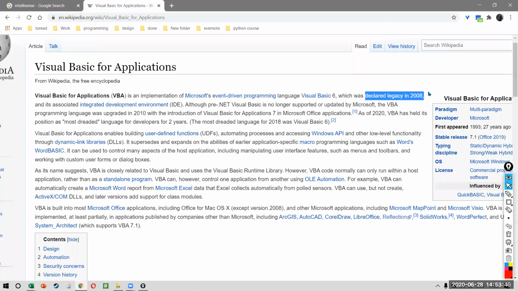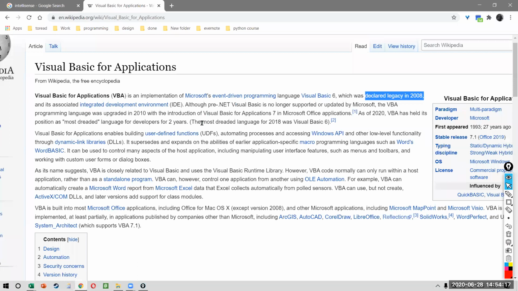In 2008, 12 years back, VB6 was declared as legacy. So there is no more development happening on VB. But that doesn't mean that new methods are not getting added. What that means is that, let's say, Power Query only got added some years back, but you can still refresh Power Query using VBA. Waterfall chart got added a few years back, but you can still run waterfall charts on VB. So Microsoft has stopped support.